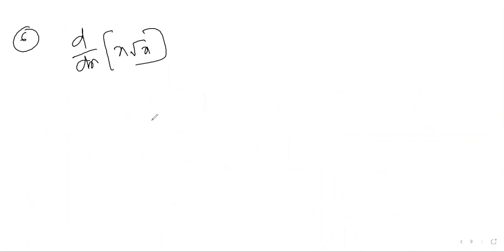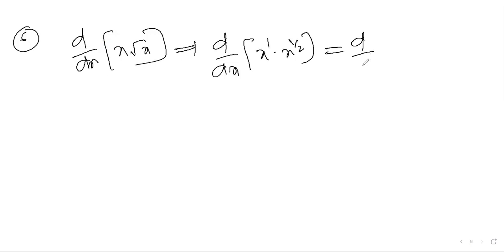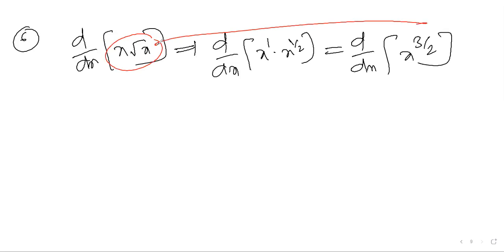Next I'll take the other thing also, d by dx of x root x. Sometimes questions will come with x and root x both in the same category. Just let me extend it: d by dx of x power 1 into x power 1 by 2 is d by dx of x power 1 plus 1 by 2, which is x power 3 by 2. The question is x root x, and I can write that as x power 3 by 2. Now it looks very simple.